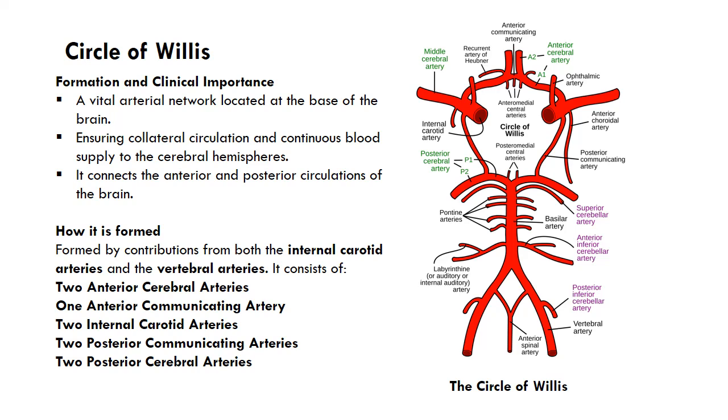How it is formed. The circle of Willis is formed by contributions from both the internal carotid arteries and the vertebral arteries. The complete circle of Willis consists of two anterior cerebral arteries, one anterior communicating artery, two internal carotid arteries, two posterior communicating arteries, and two posterior cerebral arteries.